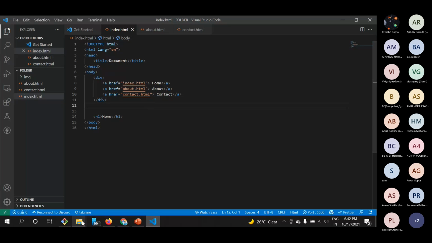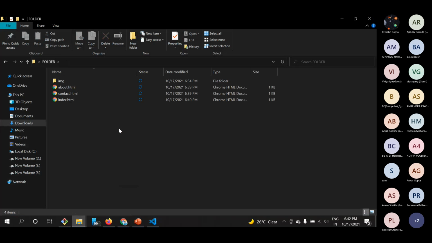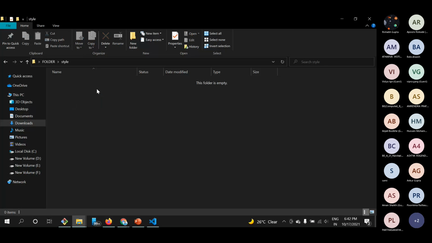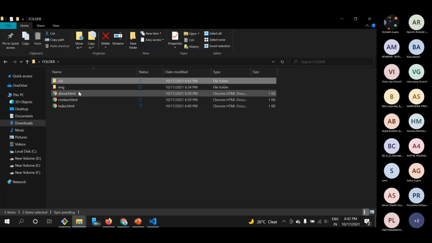So for this, we will create a folder here. Just remember, the folder making is not necessary, but just to make you habitual of a good practice. A few users name it style folder, a few users directly CSS folder, a few users style sheet folder, and it's all up to you.